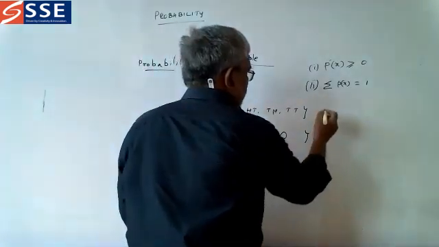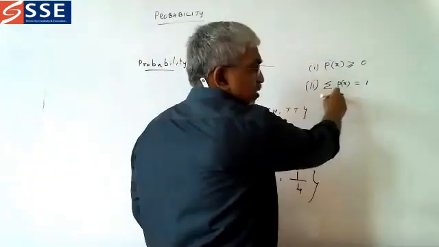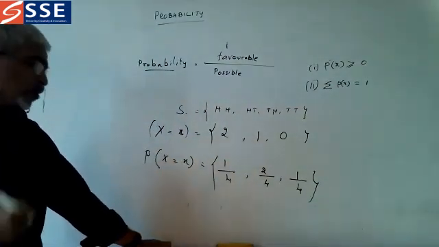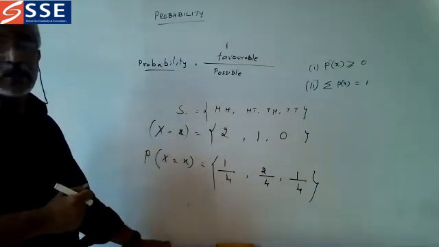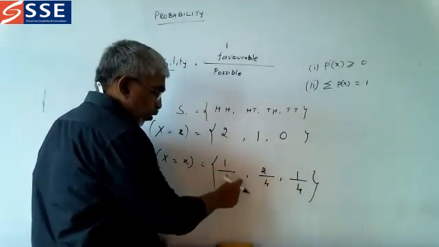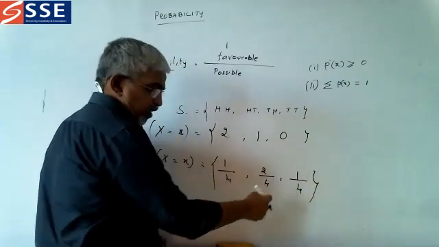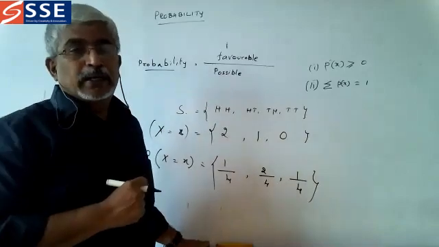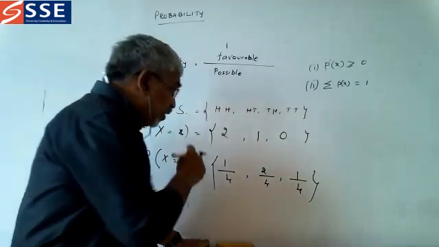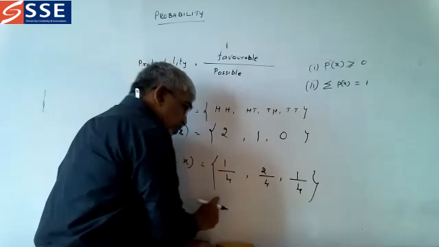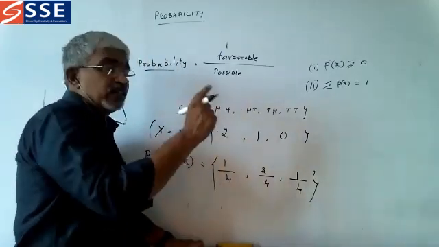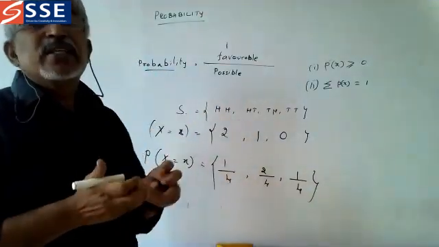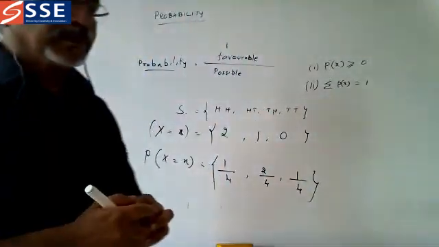I think you can see this, right? If you add all these probability functions, it is equal to 1. For example, here itself you can add. What do you get? 1 by 4 plus 2 by 4 plus 1 by 4. That is 1 plus 2 plus 1, which is 4 by 4, equal to 1. We must not leave out even one probability function. We must add all the probability functions. Then it is equal to 1. That is the probability mass function for a discrete random variable.